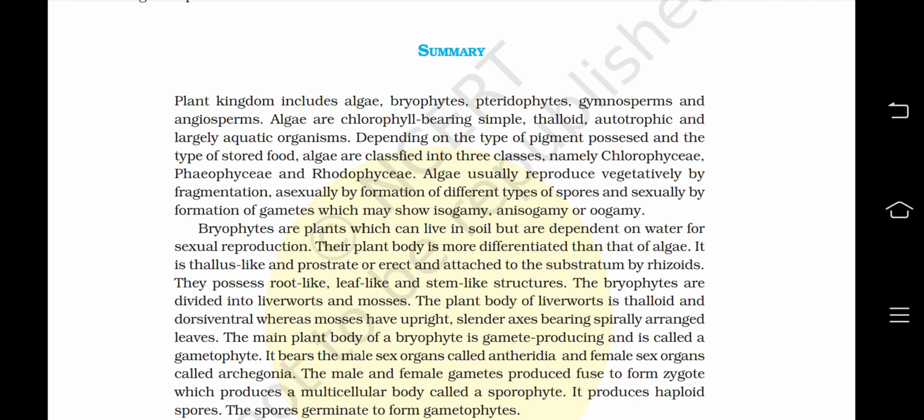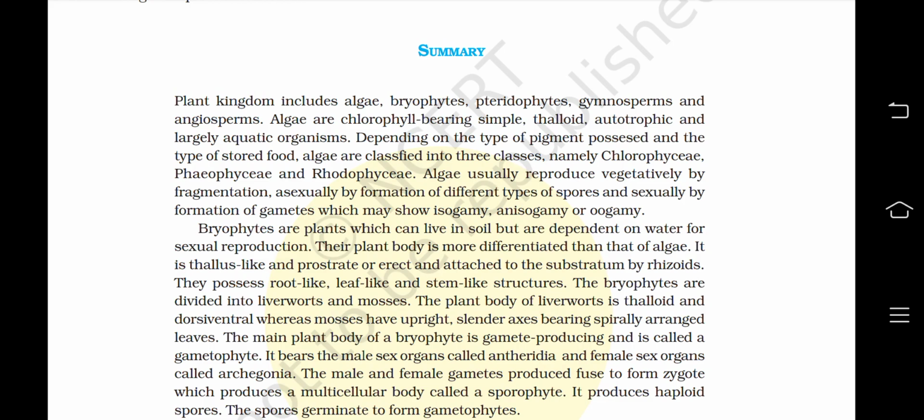Bryophytes are plants which can live in soil but are dependent on water for sexual reproduction. Their plant body is more differentiated than that of algae. It is thallus-like and prostrate or erect and attached to the substratum by rhizoids. They possess root-like, leaf-like and stem-like structures.